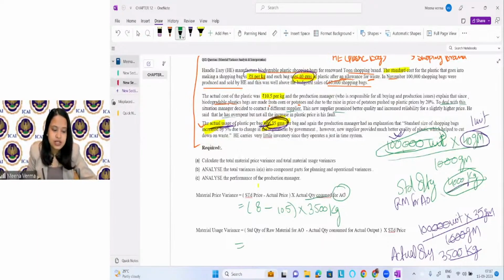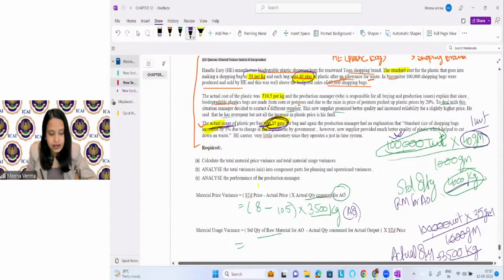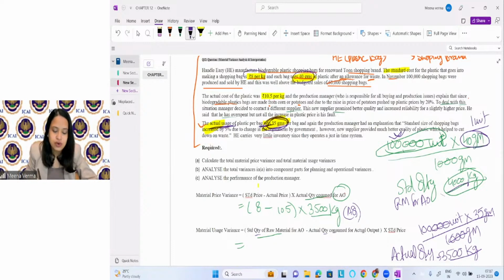Okay. Now let's see the actual quantity of raw material, right? You can see actual quantity is 3500. And then standard quantity of raw material minus actual quantity consumed. What is the standard quantity of raw material? 4000 kg.